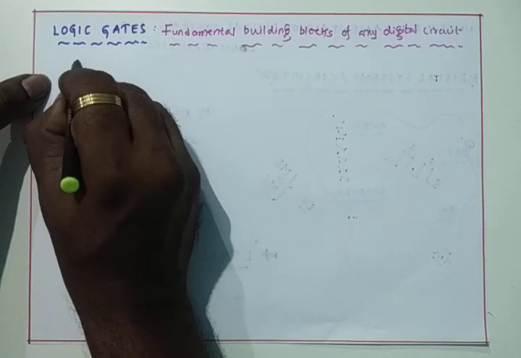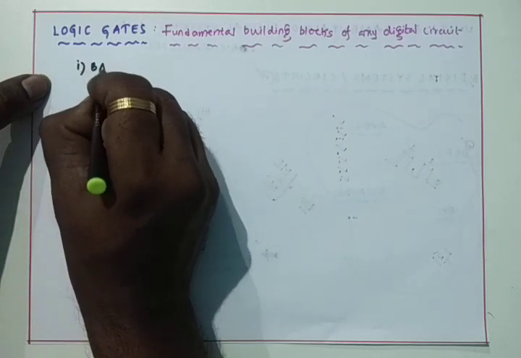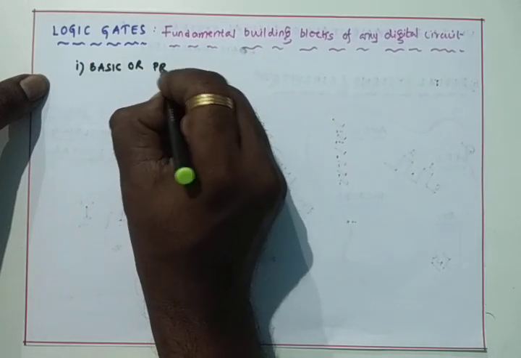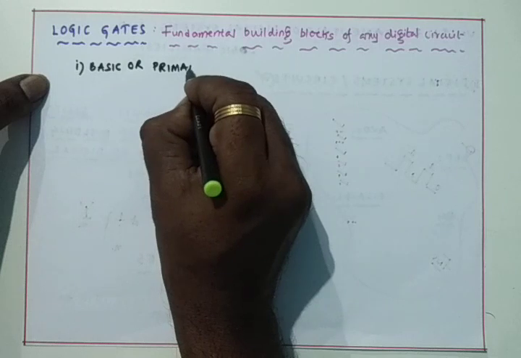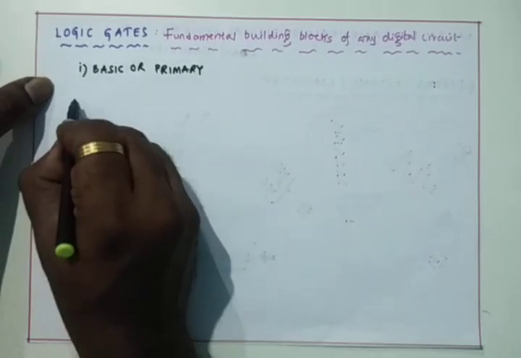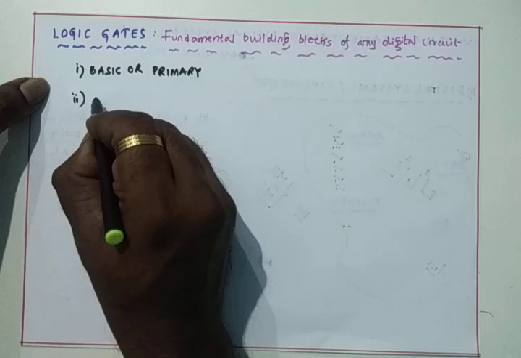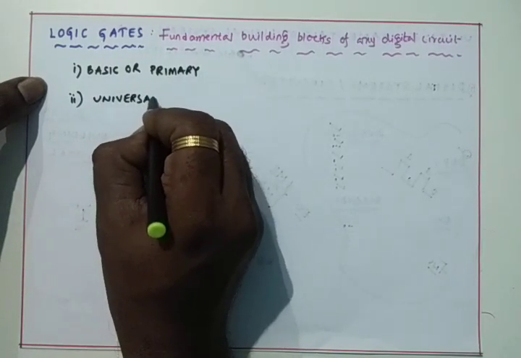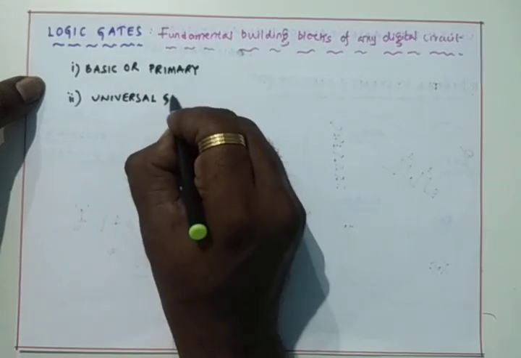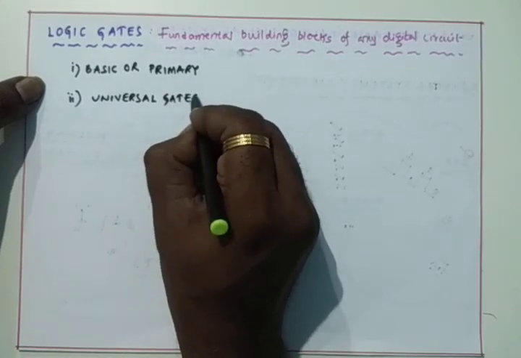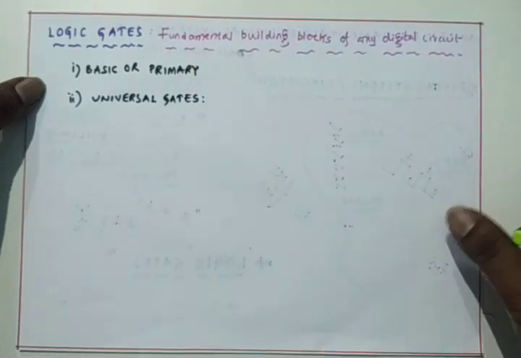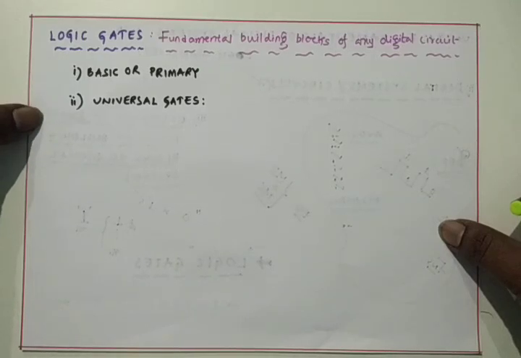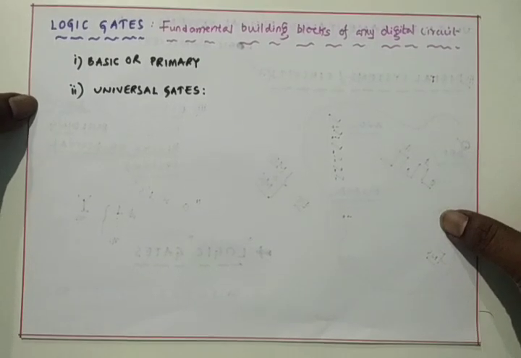First one is called basic or primary gates. Second logic gates are called universal gates. This is very, very important. Universal gates are very important for the examination, and one short answer question can be asked from the universal gates: what are the universal gates, and why can we call them universal gates?